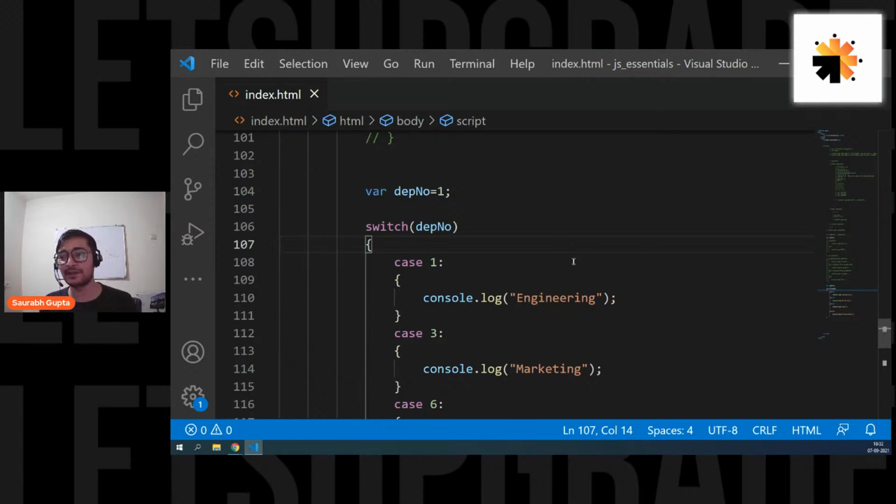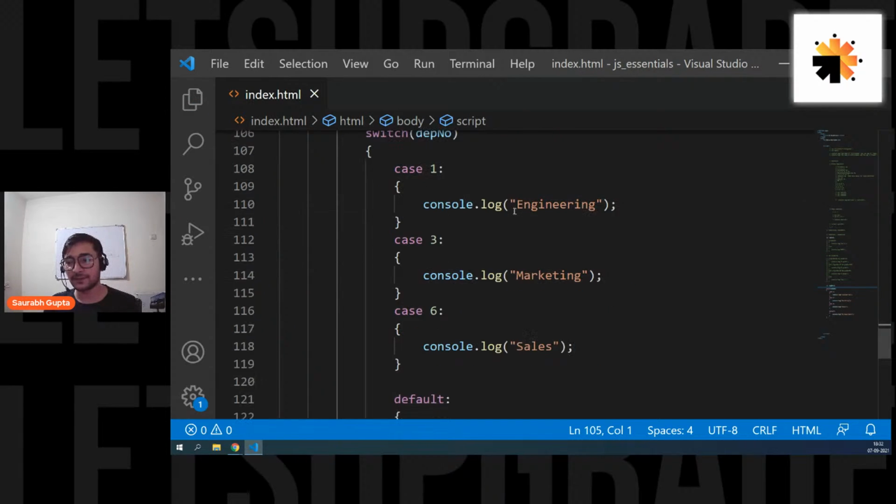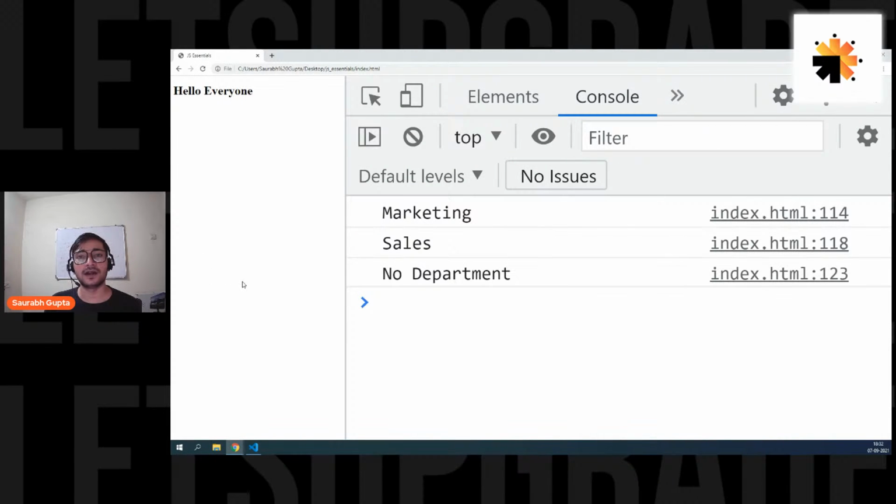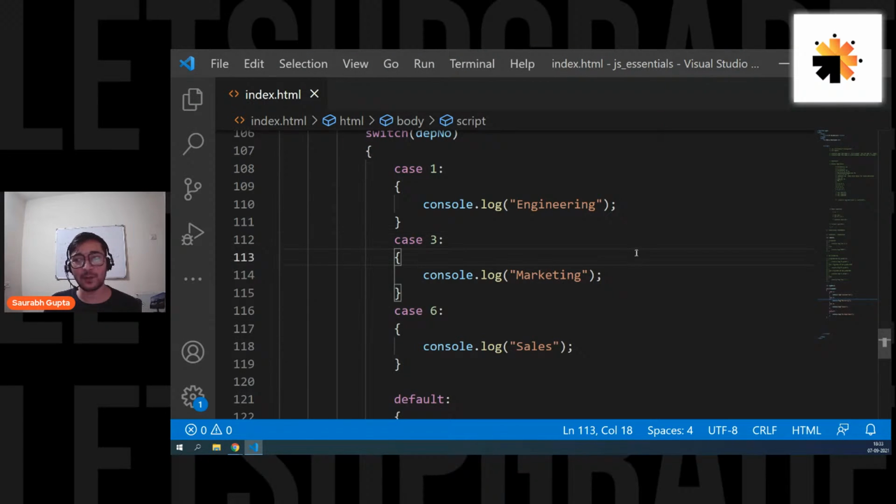Now, guys, see, everyone, please focus. Let's say my department number is 2. Okay, everyone. Let's say we don't have any department like 2. Let's go for department number 3. Now we know our department number is 3. Perfect. That means we should be printing marketing. Let's use it and let's see, is it correct or are we having any problem here? So let's do it. Everyone, please focus here. Here we go. Marketing, sales, and no department. Why? What is the problem?